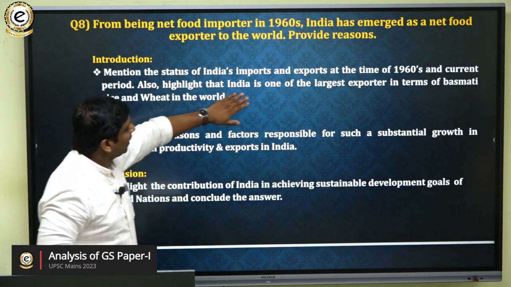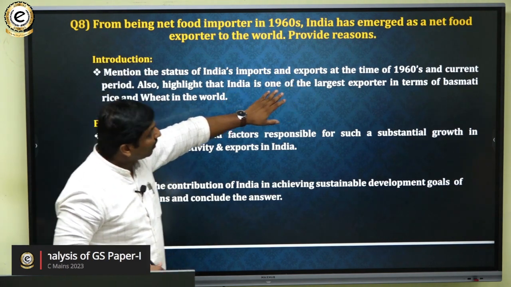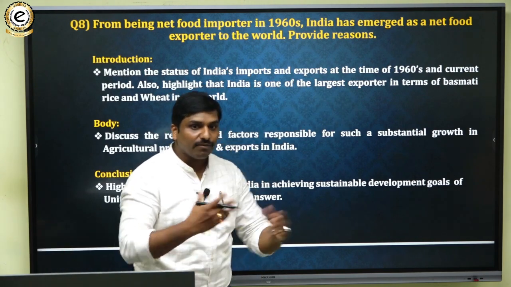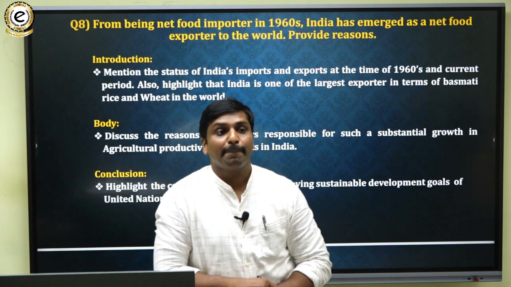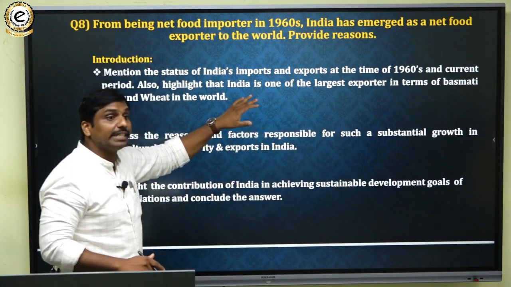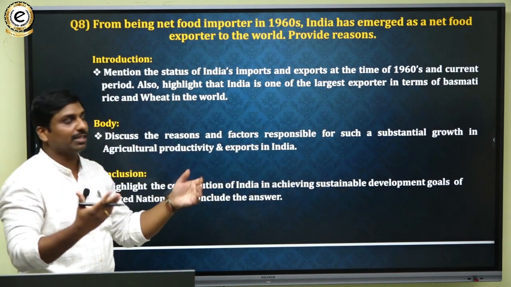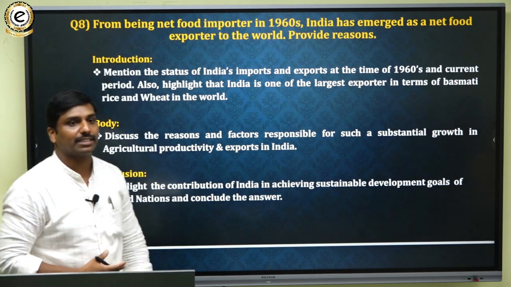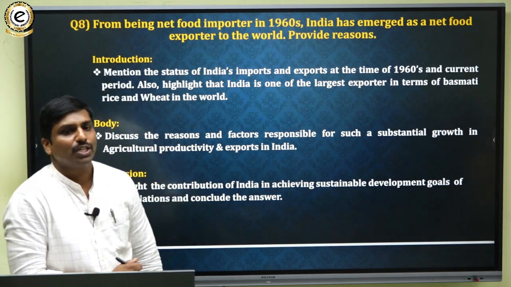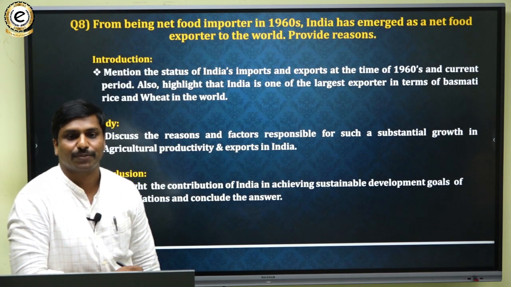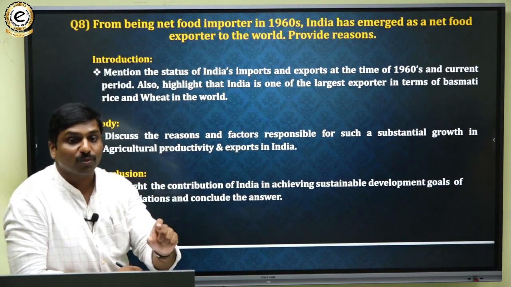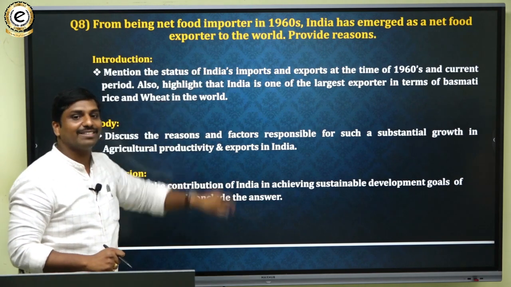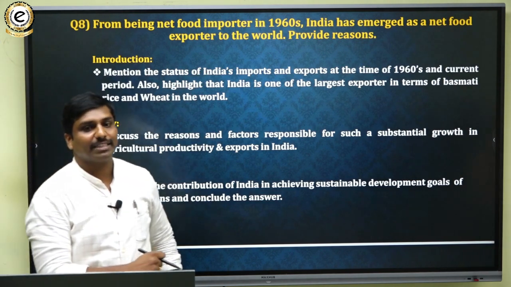And then you have to show that India is one of the largest exporters in the world. In agricultural products like basmati rice, India is the leading exporter, and in wheat too, India is a leading exporter. So we can say these points in the introduction. The important thing is that here you require factual knowledge.